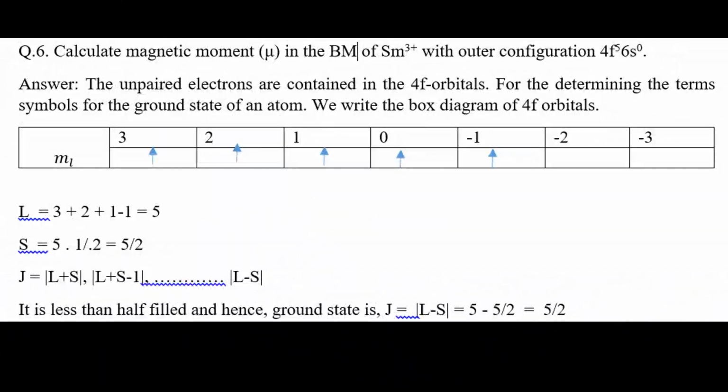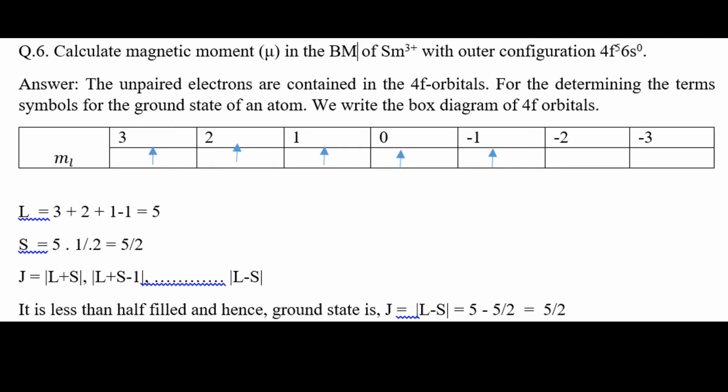You may also calculate samarium 3 plus. Its electronic configuration is 4f5, with 5 electrons present. In this case L is equal to 3 plus 2 plus 1 plus 0 minus 1. Actually 0 is not written here. The value is 3 plus 2 plus 1 minus 1, that cancels, so actually 3 plus 2, that is 5.